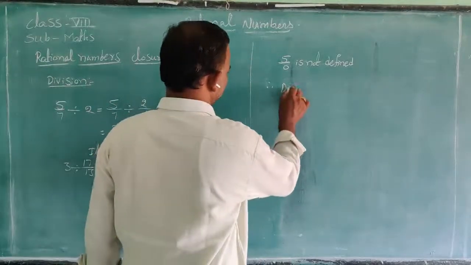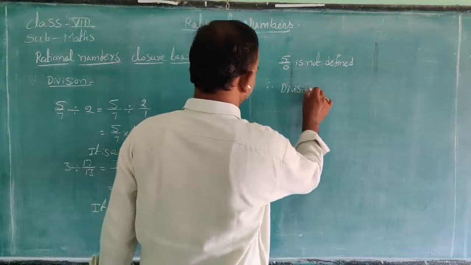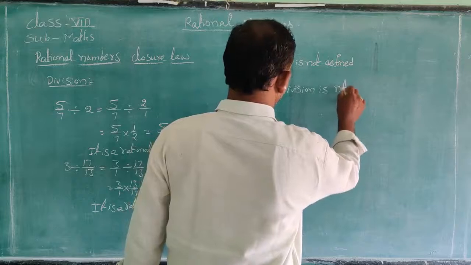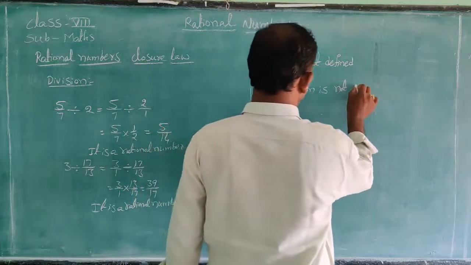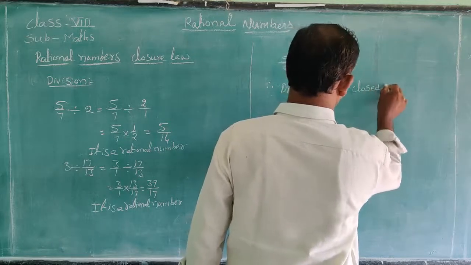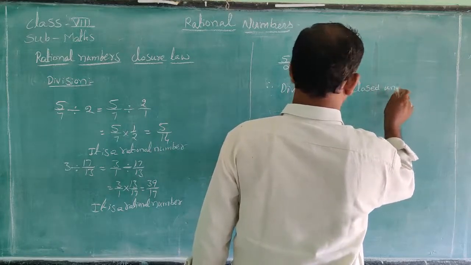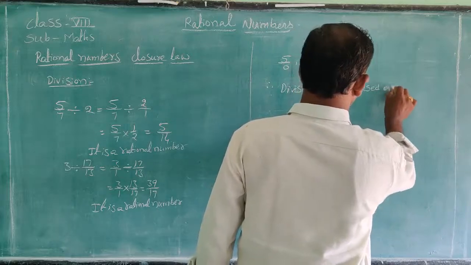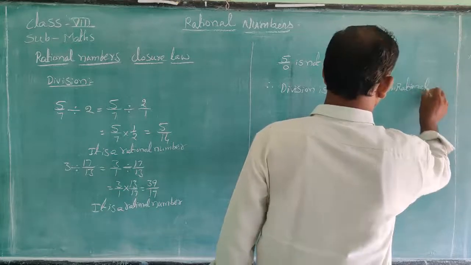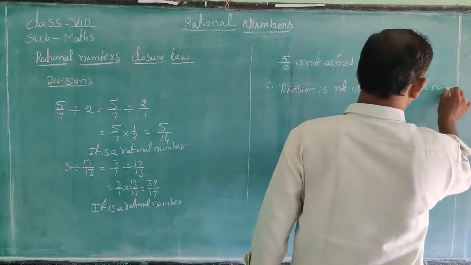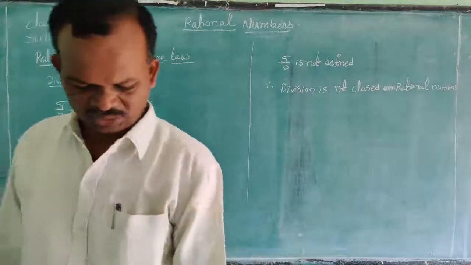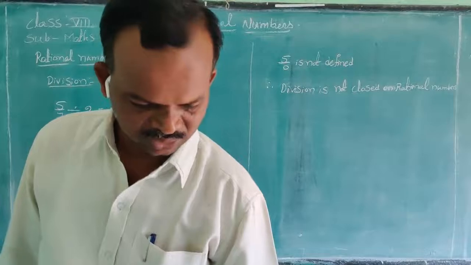So division is not closed for rational numbers, it is not possible.